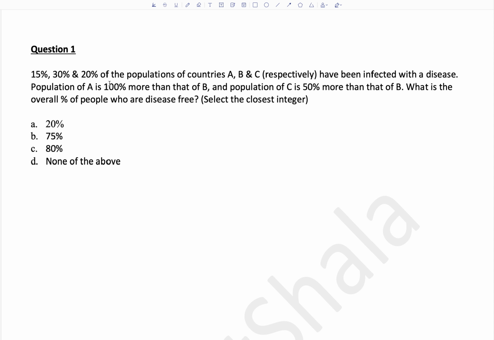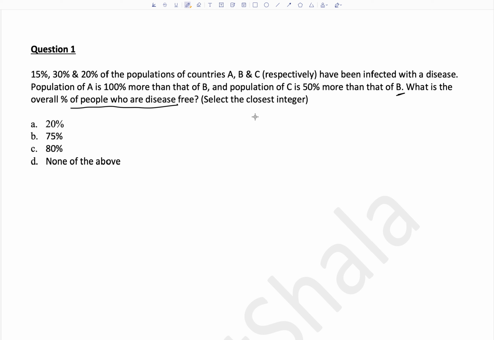This is 15%, 30% and 20% of the population of countries A, B and C respectively have been infected with the disease. Population of A is 100% more than that of B and population of C is 50% more than that of B. So that means that the population of B is minimum. What is the overall percentage of population who are disease free? Okay, so very basic question. A, B and C have 3 different populations, different percentages of populations who have got affected, and we have to find out total percentage of population who are disease free.